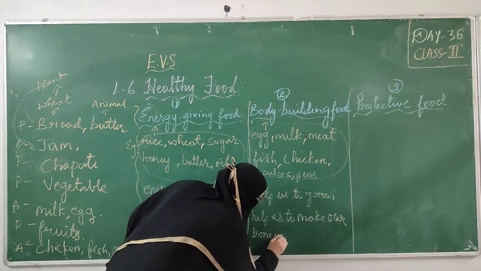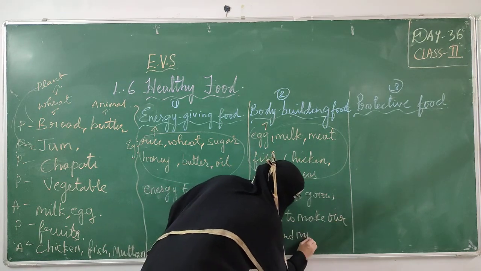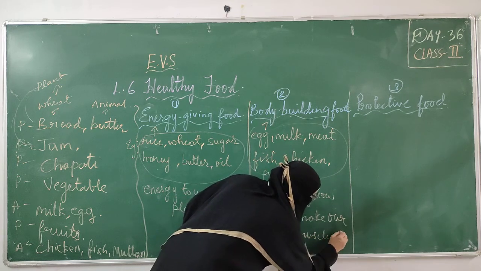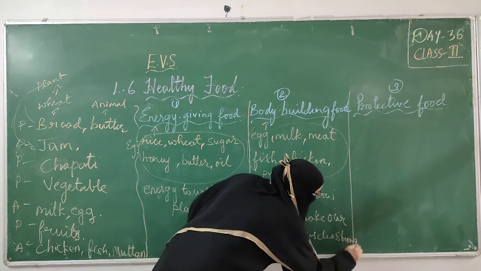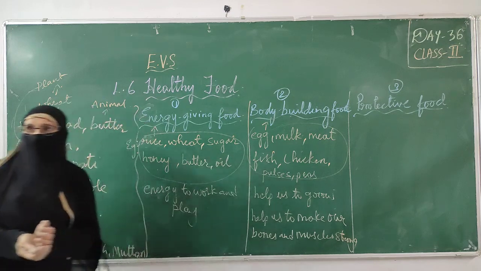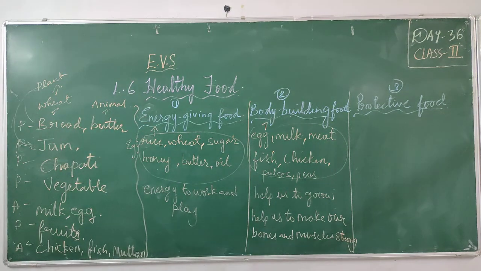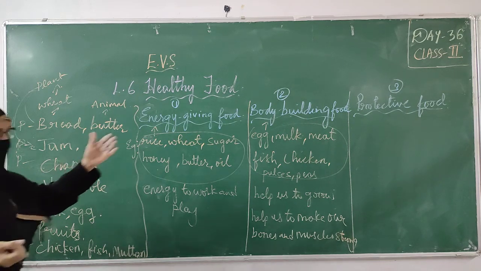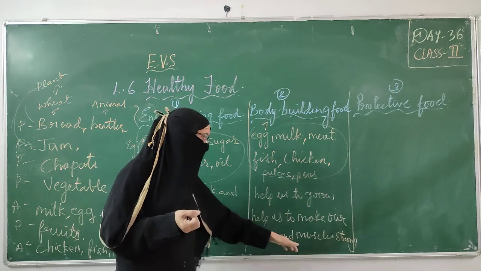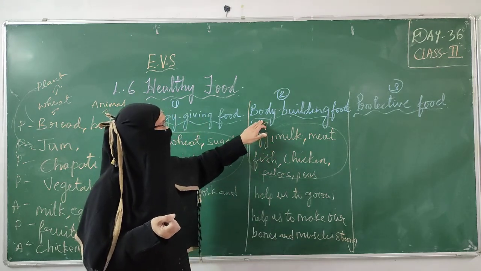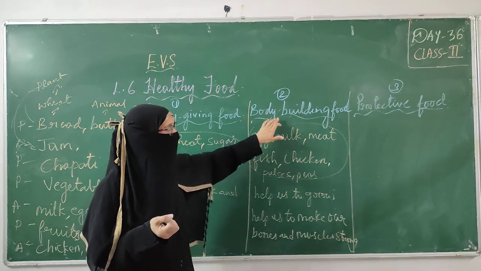Bodybuilding food helps us to make our bones and muscles strong. When our bones and muscles are strong, then only our body will be growing. It helps us to grow when our bones and muscles are strong. That is why these items are called bodybuilding food.